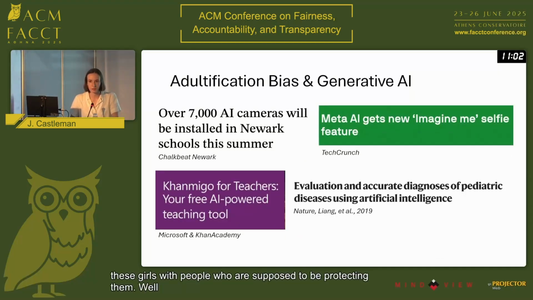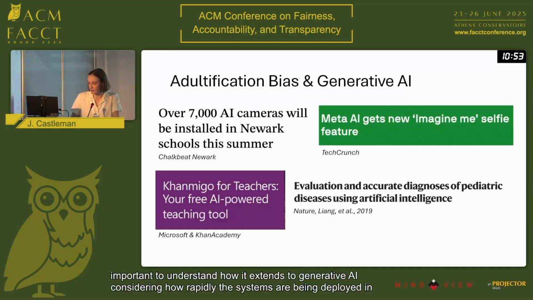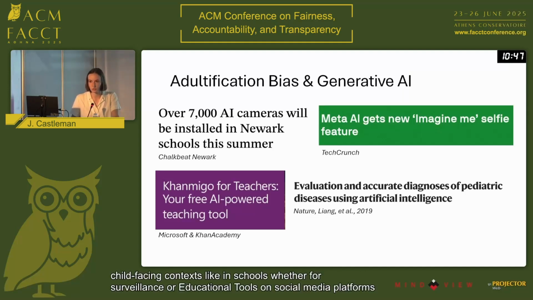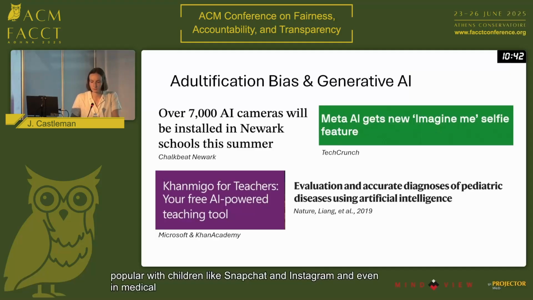While adultification bias is well studied in humans, it's important to understand how it extends to generative AI, considering how rapidly these systems are being deployed in child-facing contexts, like in schools, whether for surveillance or educational tools, on social media platforms popular with children, like Snapchat and Instagram, and even in medical diagnostic settings.